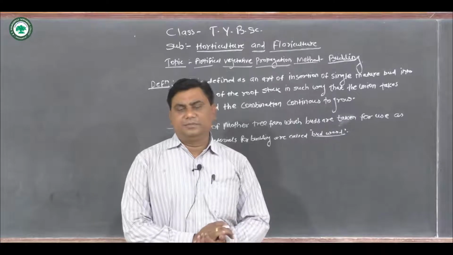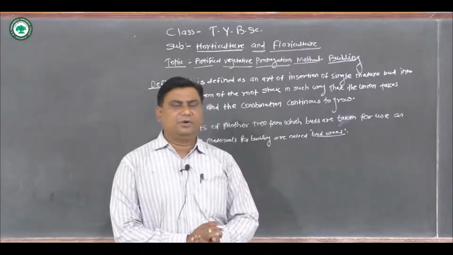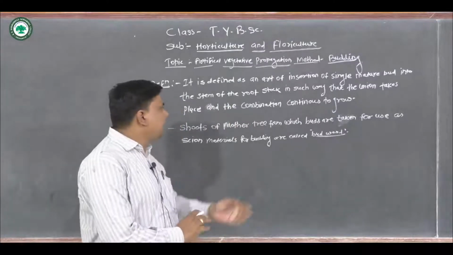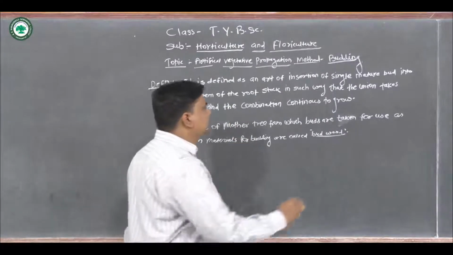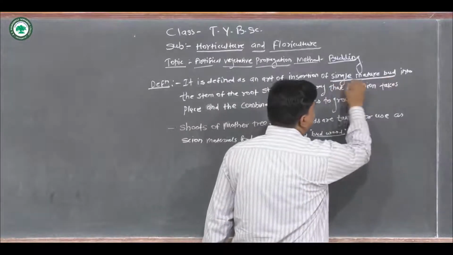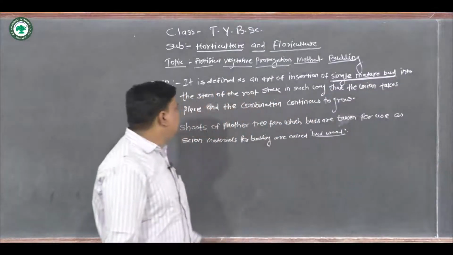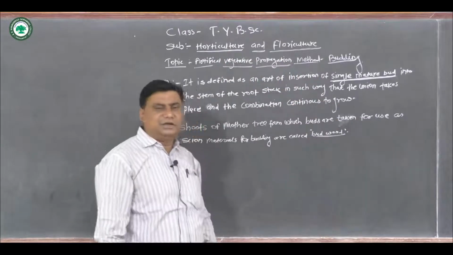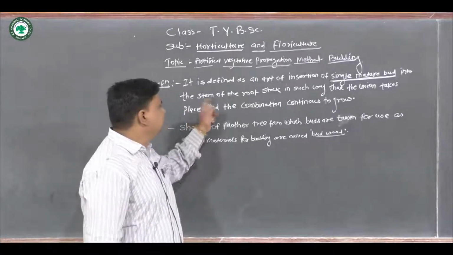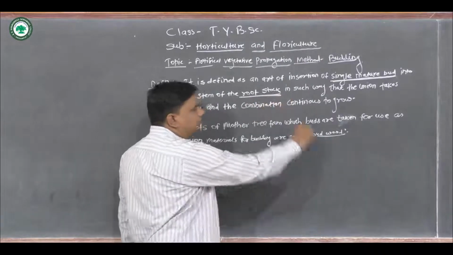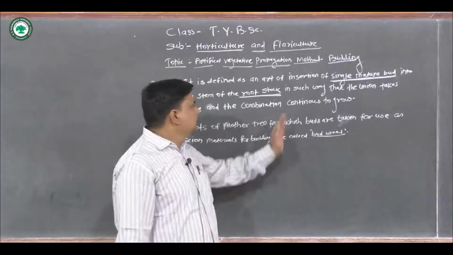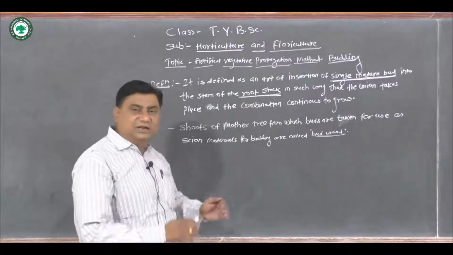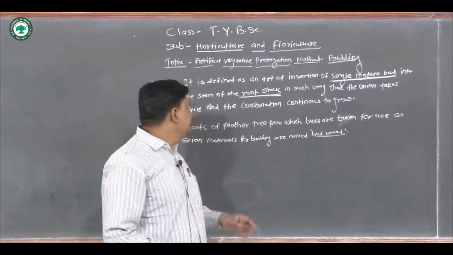So what is meant by budding, or what is budding? Budding is defined as an art of insertion of a single matured bud into the stem of rootstock in such a way that the union takes place.